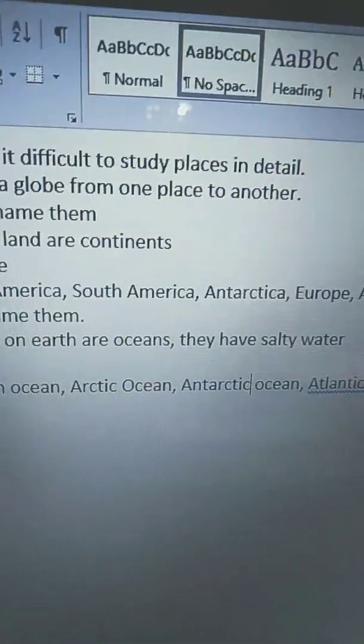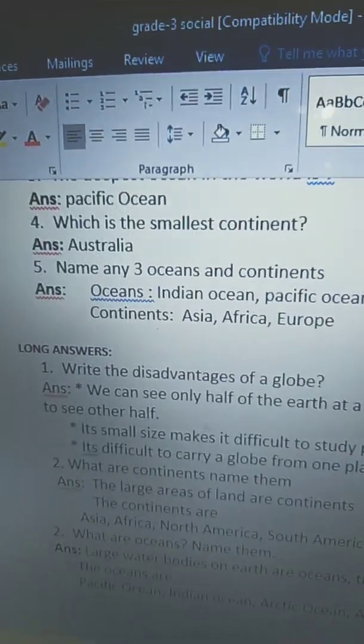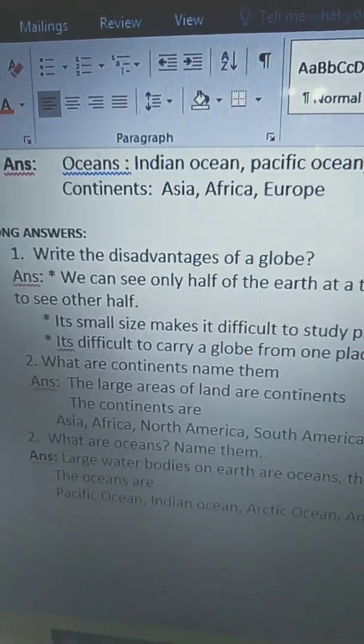Okay, children, read these short answers and long answers two to three times, and all of you write down two times each of the short answers and long answers. Write two times in your homework book.